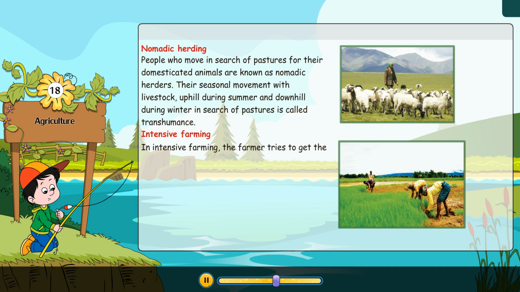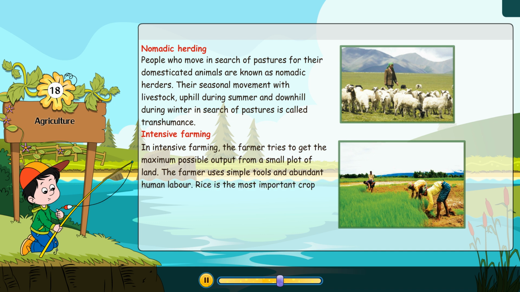Intensive farming. In intensive farming, the farmer tries to get the maximum possible output from a small plot of land. The farmer uses simple tools and abundant human labor. Rice is the most important crop grown. Other crops cultivated are wheat, maize, sugarcane, pulses, and oil seeds.